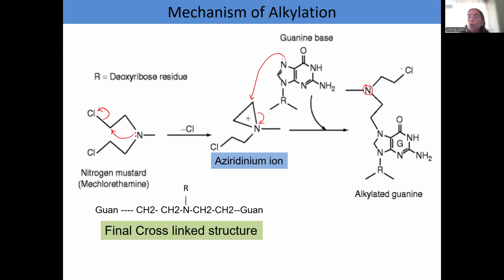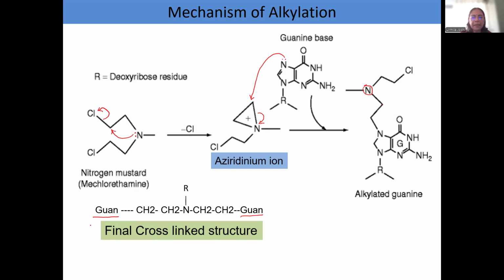There is one more chloro over here. Because of this chloro, the same reaction repeats. And what happens ultimately is both the chlorines are replaced by guanine. Okay, so there is a cross-linking between two guanine residues.